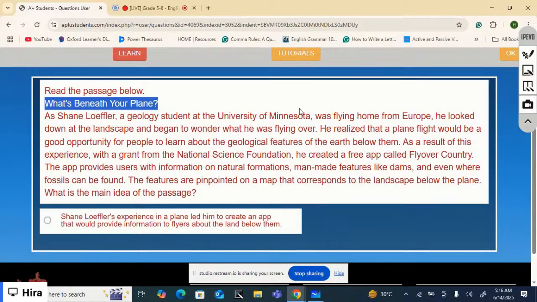We know that he was flying home from Europe, he was in a plane, and when he was flying over, he came up with this idea and he created an app that would provide information to flyers about the land below them. So, yes, this is the main idea because the details in the passage prove it. I hope you understand.